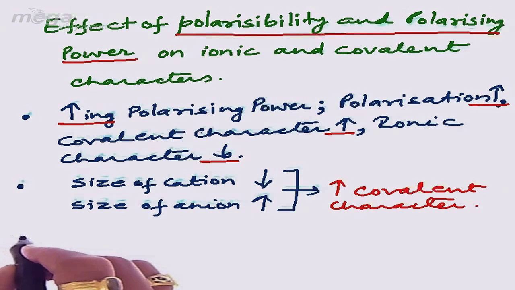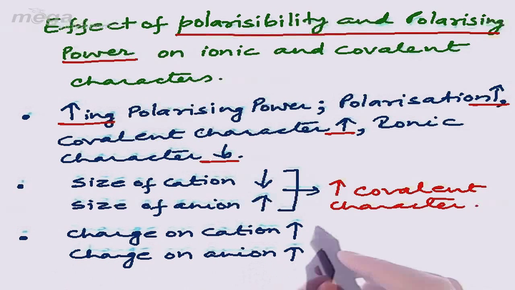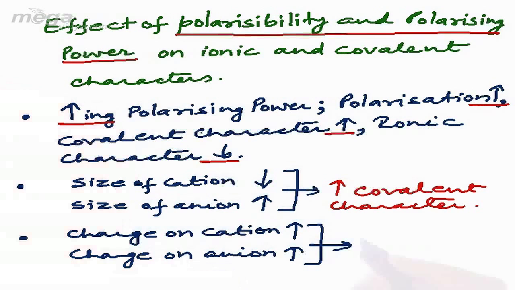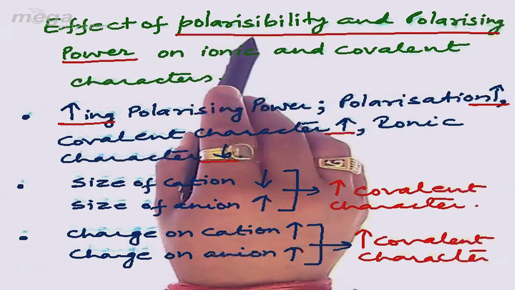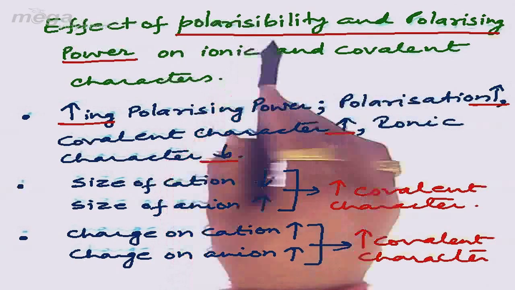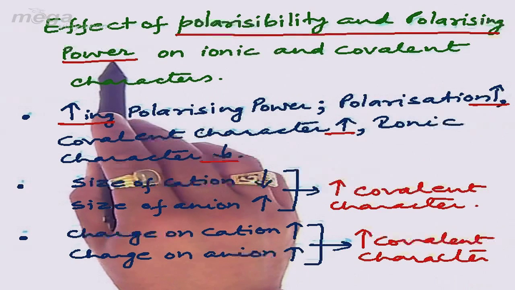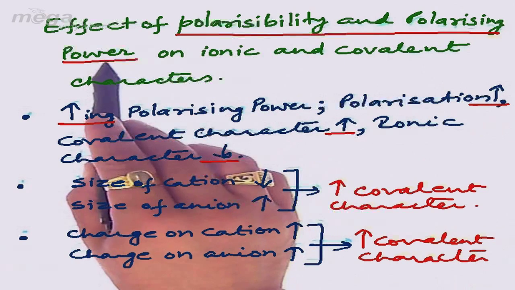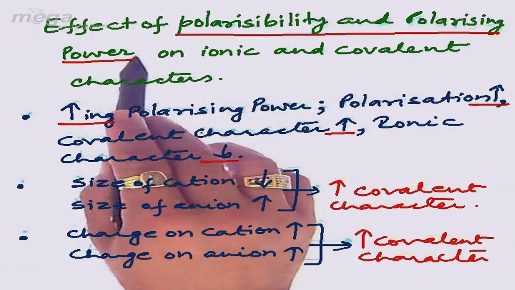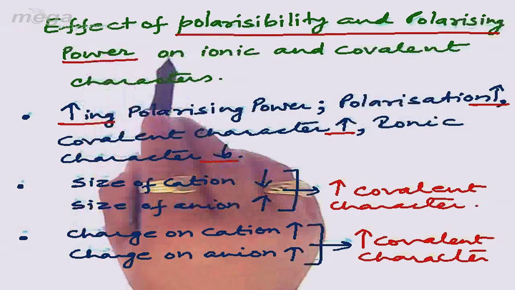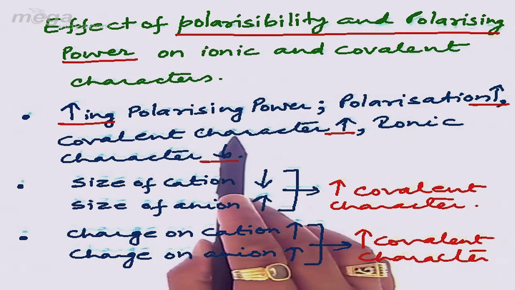Similarly, if we move to the third point, we find that by increasing charge on cation or by increasing charge on anion, again there will be increase in the covalent character. So students, polarizability refers to the tendency of anion to get distorted, and polarizing power refers to the ability or the power of a cation to distort or polarize anion. Now with the increasing polarization, we found that the distribution of the electron cloud will be equidistant from both the nucleus of the cation and the anion. That will lead to the increase in the covalent character.